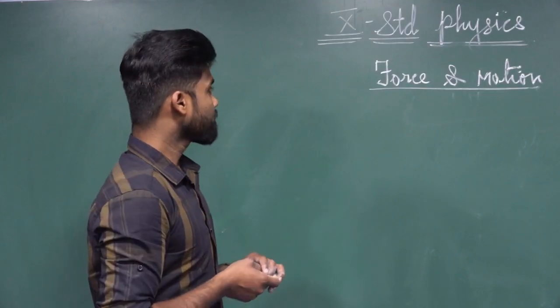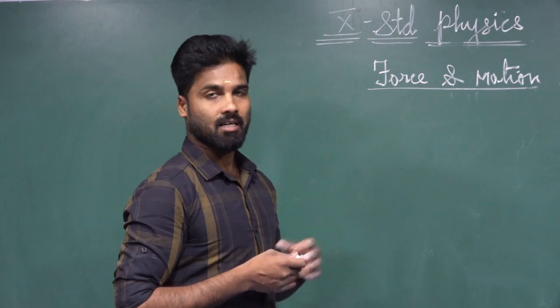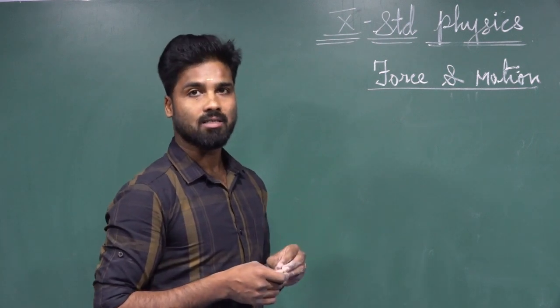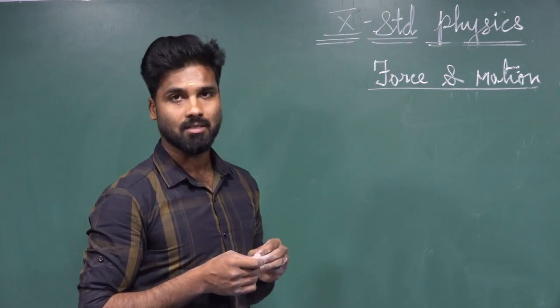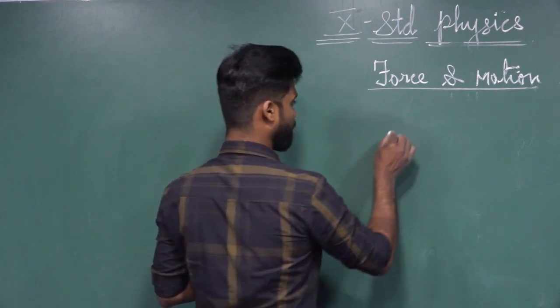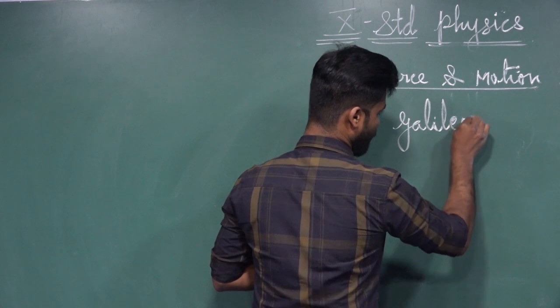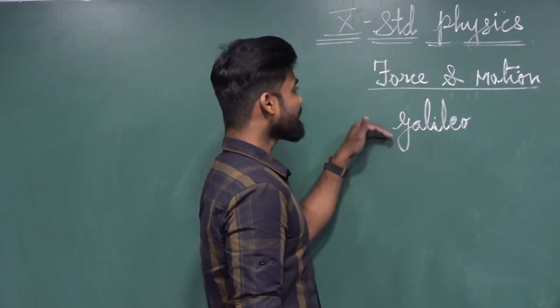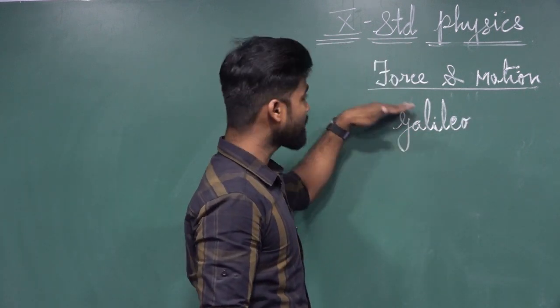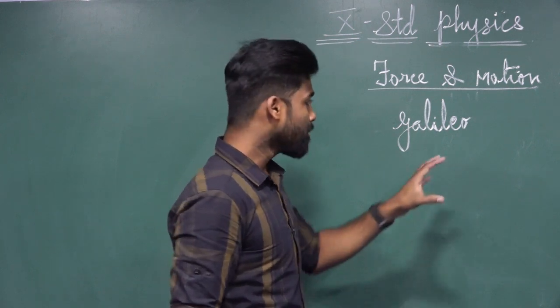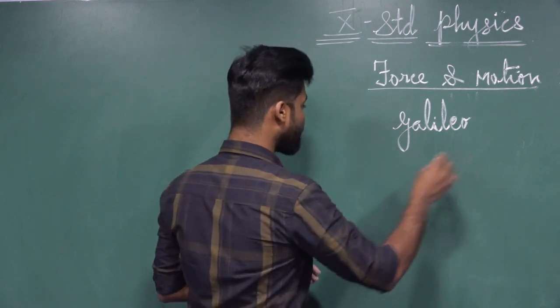Okay, dear students, after Aristotle, another person comes. The name of the person is Galileo. Galileo is a scientist. He also explained fully about force and motion. He proposed four statements according to Galileo.